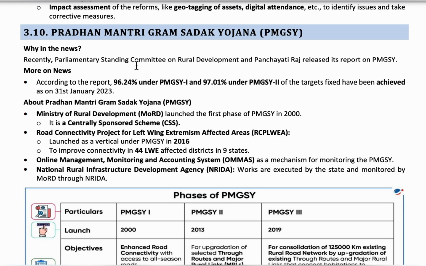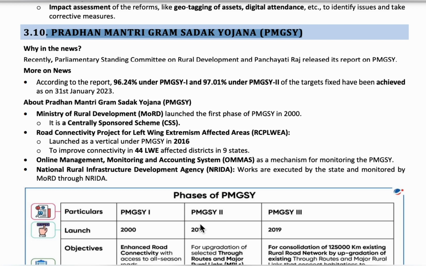Here, this scheme's main objective is to develop the rural and urban road infrastructure in India. It was launched in three phases. Pradhan Mantri Gram Sadak Yojana 1 was launched in 2000.